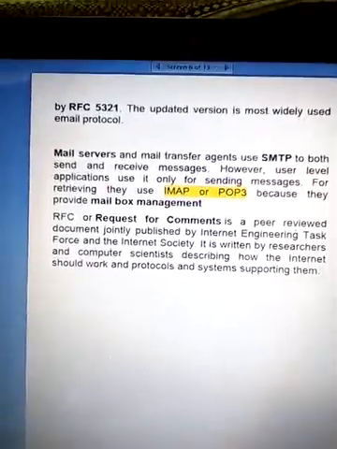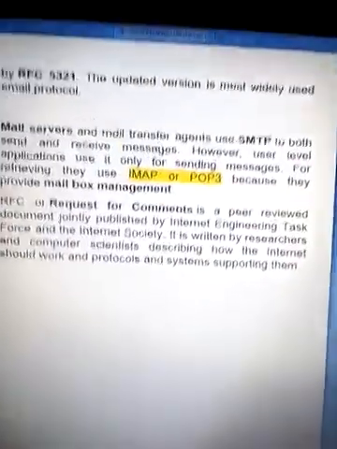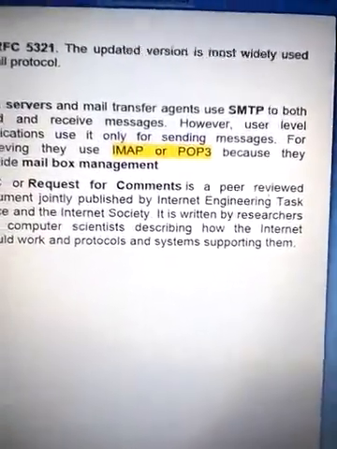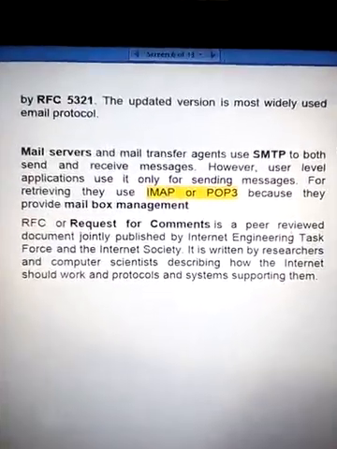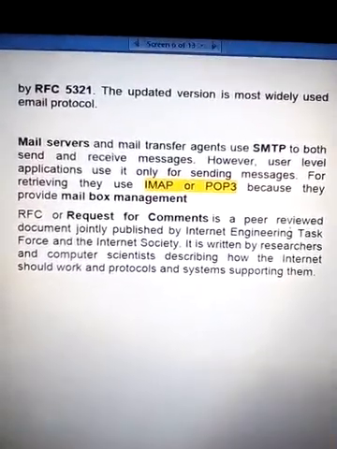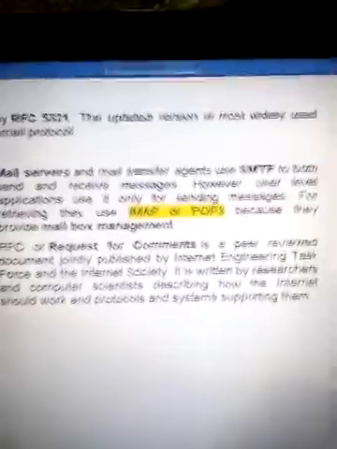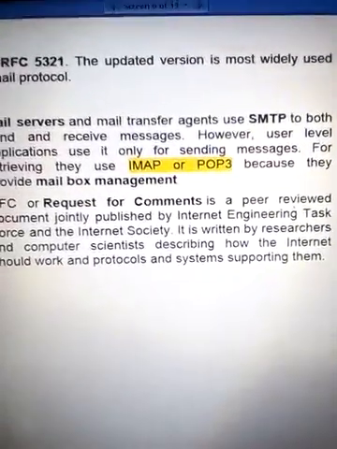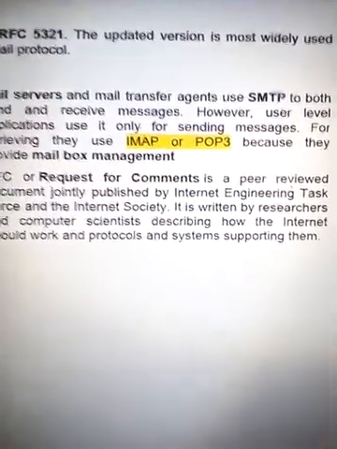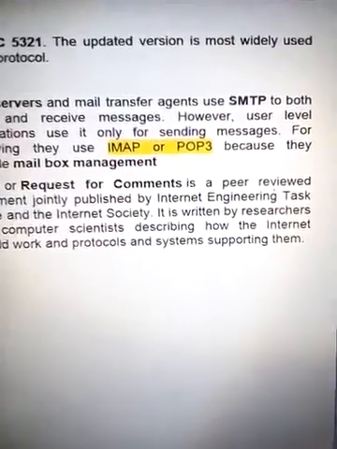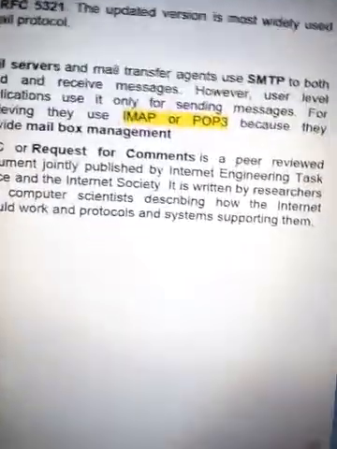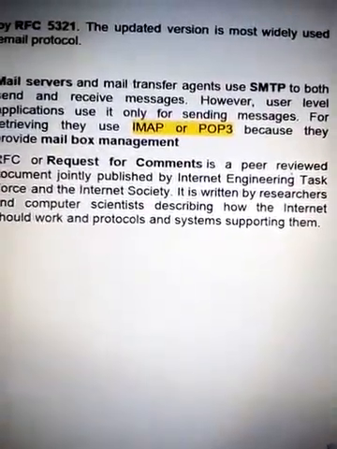Now the next one is, as you can see here, some more points. Mail servers and mail transfer agents use SMTP. Mail server means a particular server to which all these clients, all these agents using mail, are connected. So they use SMTP to both send and receive the messages. We are categorizing here how user level applications use it only for sending messages. As the name suggests, Simple Mail Transfer Protocol, this protocol is only used for transferring purposes when we access our mails on our system.